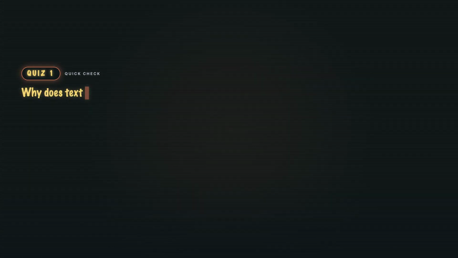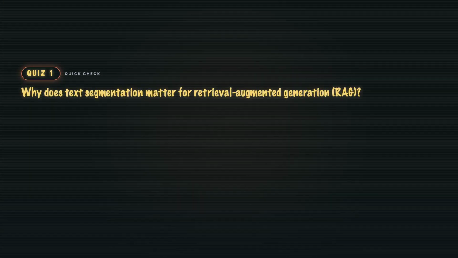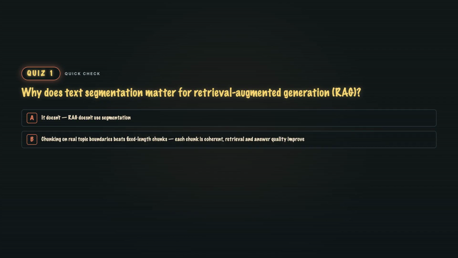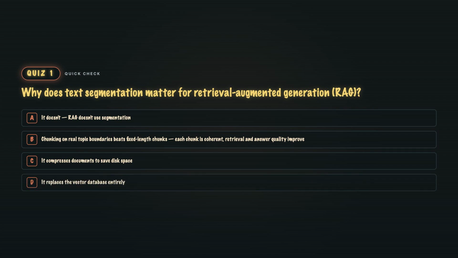Quiz 3. Why does text segmentation matter for retrieval augmented generation? A. It doesn't. RAG doesn't use segmentation. B. Chunking on real topic boundaries beats fixed-length chunks. Each chunk is coherent. Retrieval and answer quality improve. C. It compresses documents to save disk space. Or D. It replaces the vector database entirely.